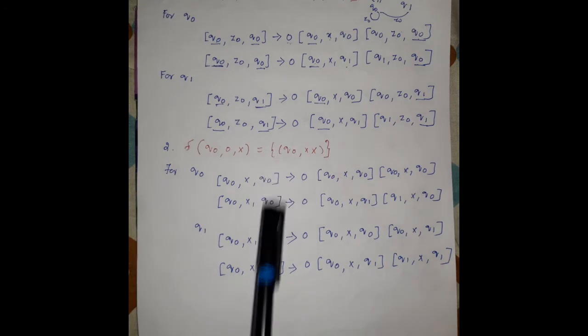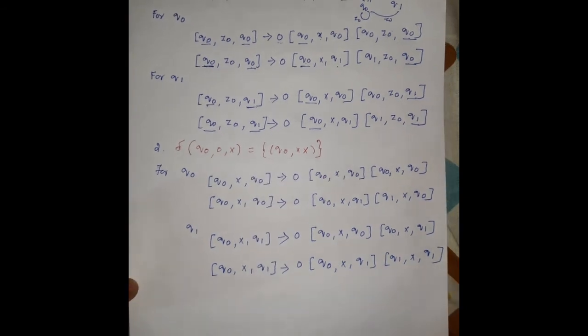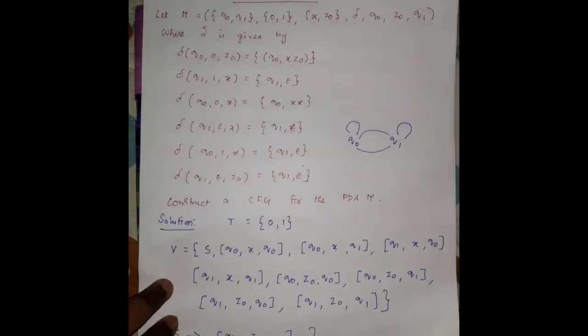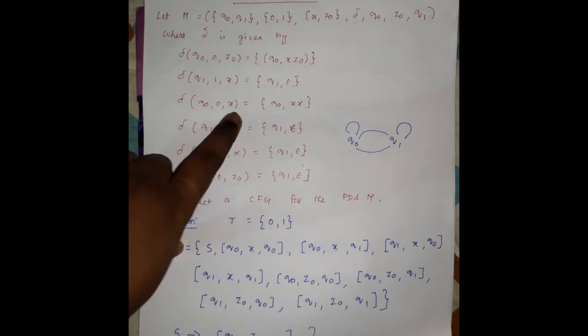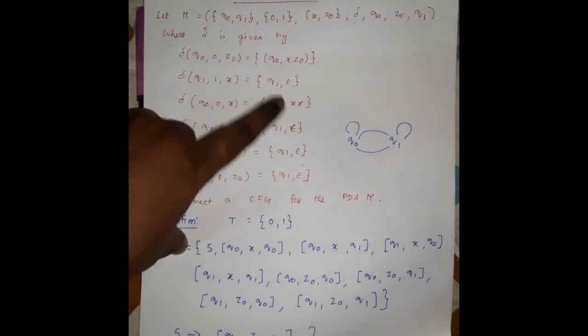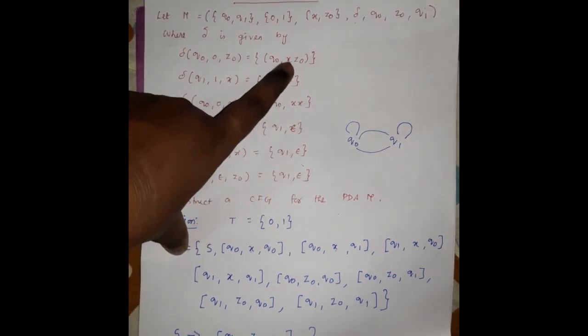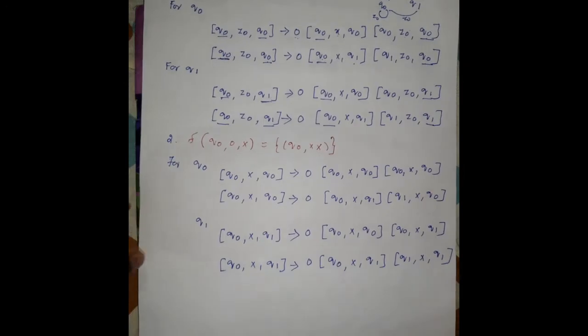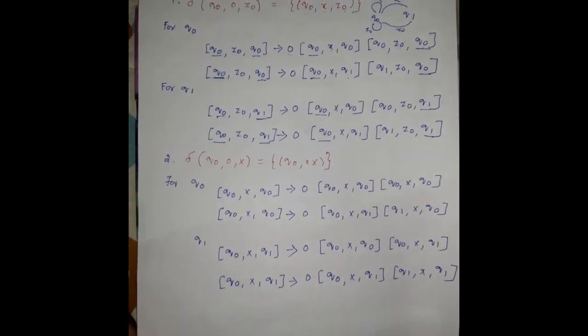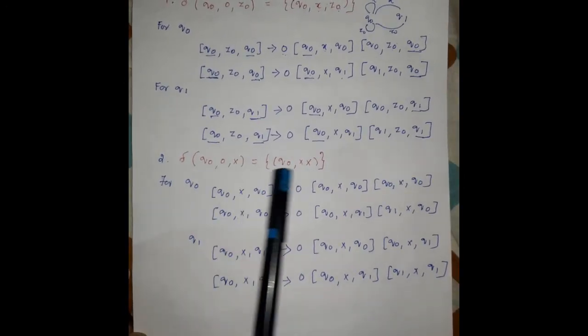Similarly, do it for the second transition function which is given in the pushdown automaton. That is the second possible case. It's the same as the first one. For the third transition function, q0, 0, X, q0, XX, because all the other problems have epsilon only, here there are two stack elements. Similarly, the third transition has two stack elements, so do the same process as the first one: q0, X, q0, XX.